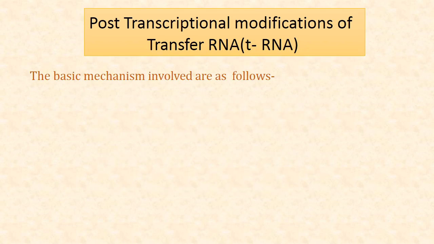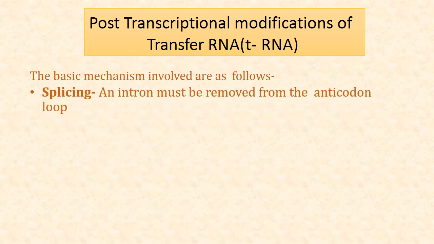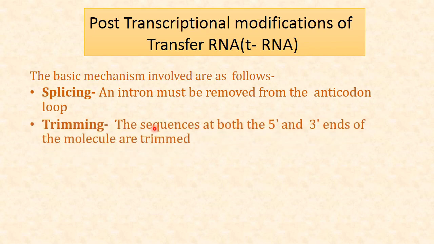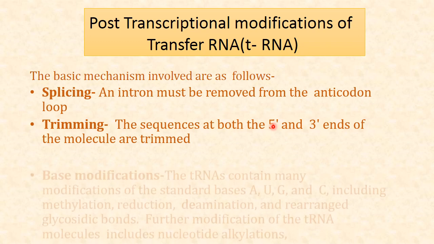So the first mechanism is splicing. An intron must be removed from the anticodon loop. The second process is trimming. The sequences at both the 5' and 3' ends of the molecule are trimmed.